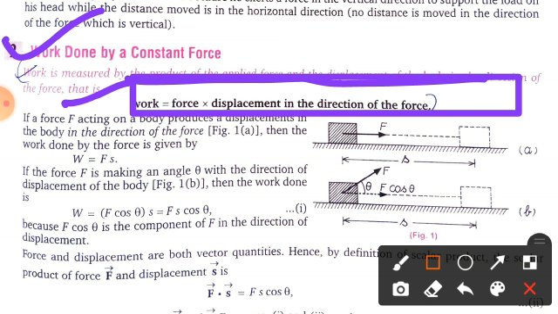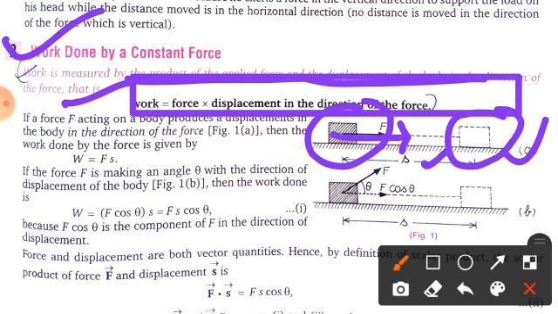So if a force F acting on a body produces a displacement in the body in the direction of the force, you can see here from figure A. Here there is an object, and we are applying the force on it in this direction. And what happened? You can see it displaces by a small distance, and the new position comes out to be this. Fine. So that is what is written here. If you apply a force on a body and it produces a displacement of the body in the direction of force, then the work done is equal to how much? Work done is equal to force multiplied by displacement.